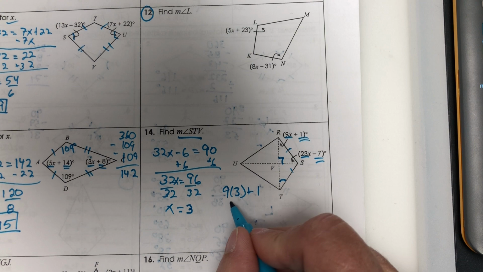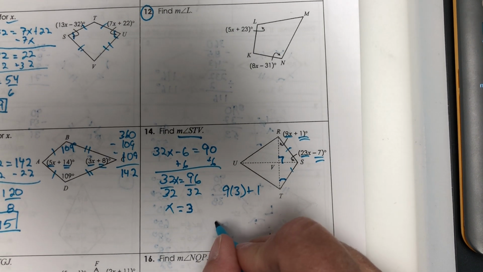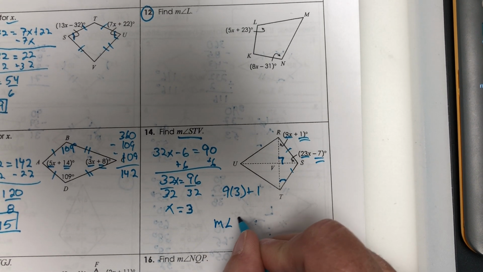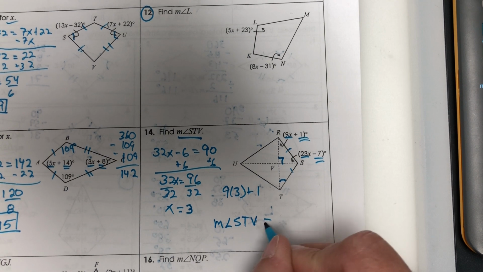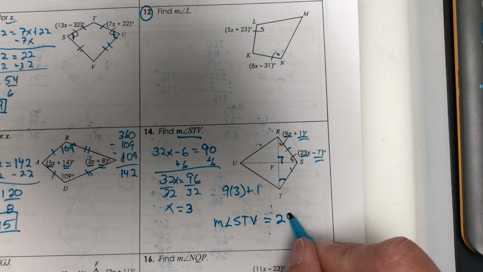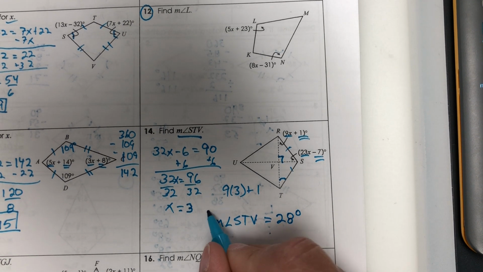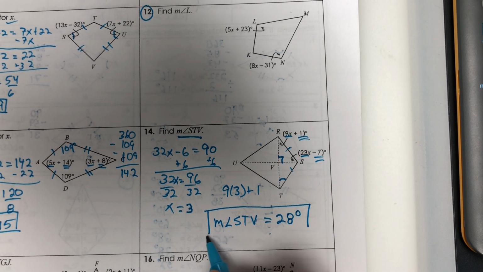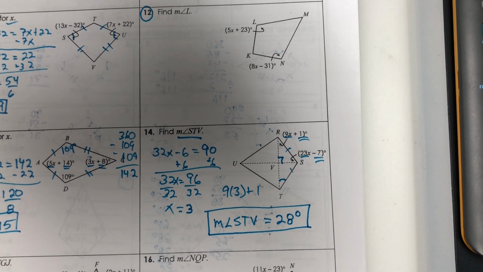So 3 times 9 is 27, 28. So the measure of angle STV is going to be equal to 28 degrees.